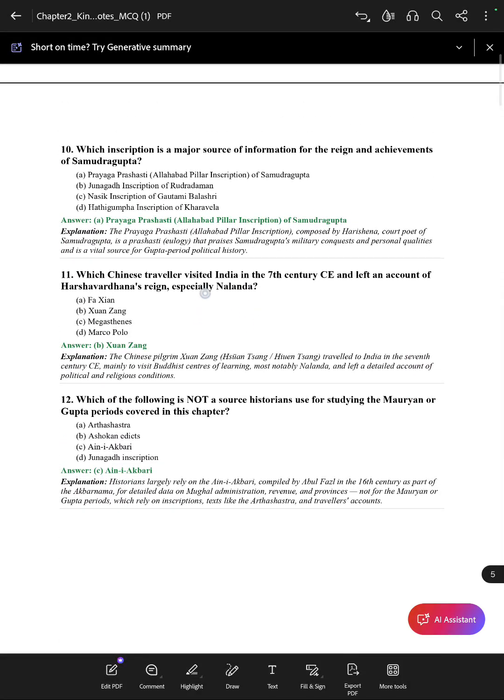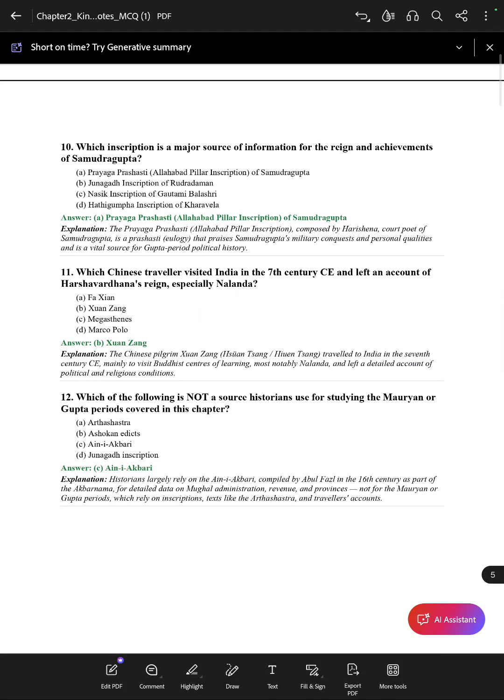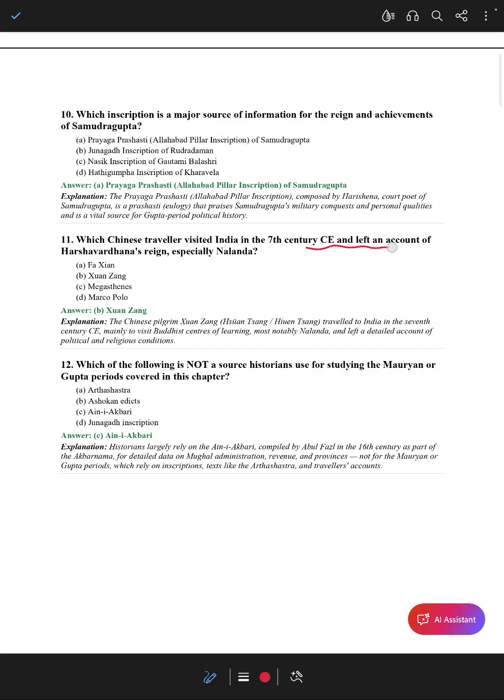Which Chinese traveler visited India in the 7th century CE and left an account of Harshavardhana's reign, especially Nalanda? That is Fa-Hien, Xuanzang. इसका स्पेलिंग ऐसे भी होता है, Zhuangzang.